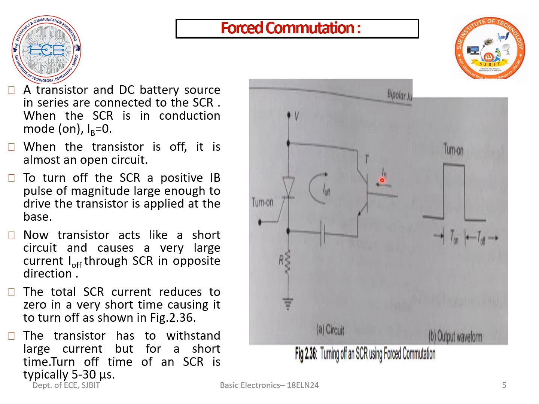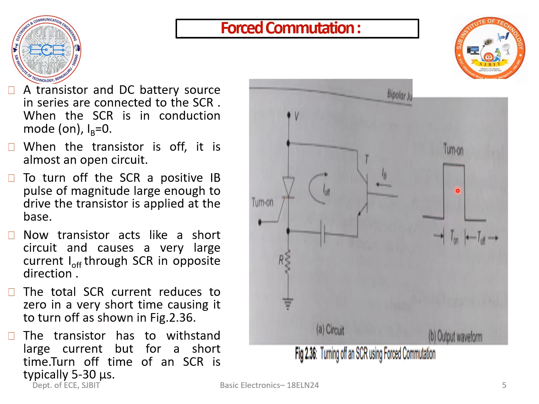That is, the current is constituted from the transistor. So we can see the transistor current is in the opposite direction of the SCR current. Once there is a flow of current from the transistor in the opposite direction of the SCR, the currents cancel each other. The total SCR current reduces to 0 in a very short time, which causes the SCR to turn off. That is what is shown here.